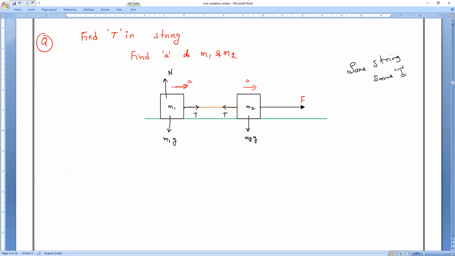Okay, now consider the FBDs, the free body diagrams. The first body is M1. If I consider M1, in the forward direction there is only one force, T. Upward, the normal will cancel, because the body will move only forward. So N is equal to M1g, both equal and opposite, so the total movement in this direction is 0. Okay, guys? Yes or no?